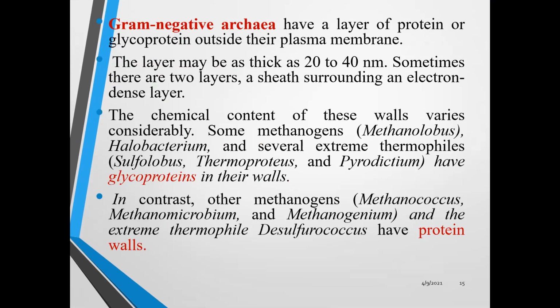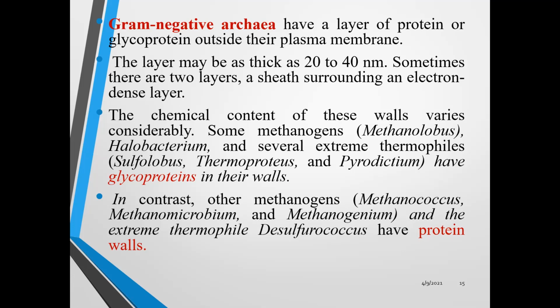While in gram-negative archaebacteria, there is a layer of protein or glycoprotein, and the outer membrane is lacking. The layer may be thick, 20 to 40 nm. Sometimes there are two layers, a sheath surrounding an electron-dense layer. The chemical content of these walls varies considerably.